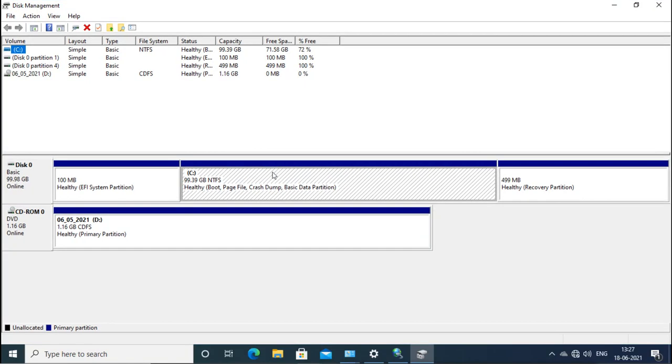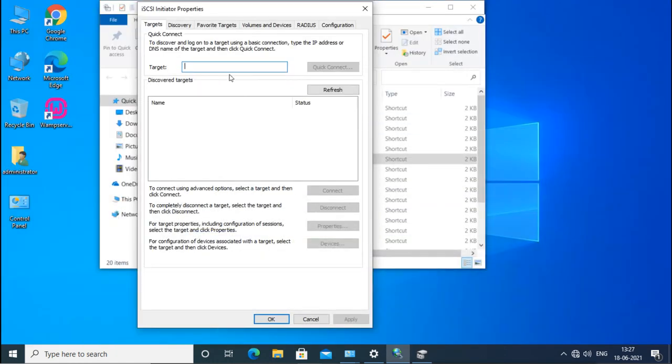Now in this system we have only one hard disk, disk 0. There is no other physical hard disk. Now see what happens when we connect it. Here we will give the server IP address, or we can give the name of that server. I will give the IP address directly, 16.0.0.1. This is the iSCSI server IP, and I will say quick connect.